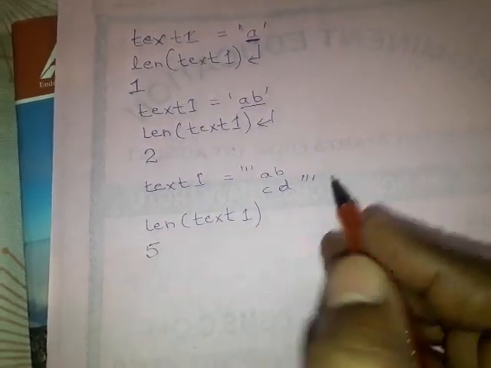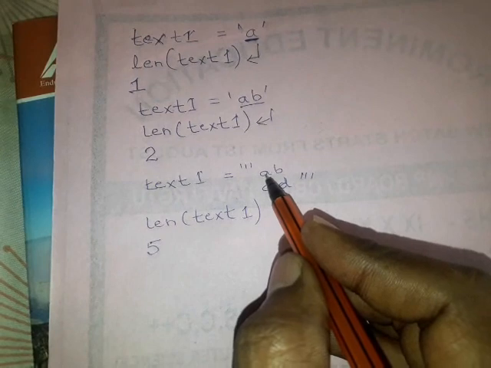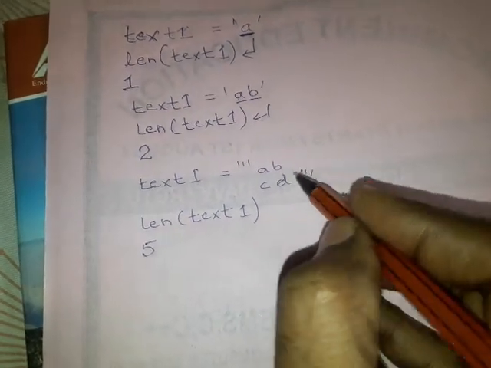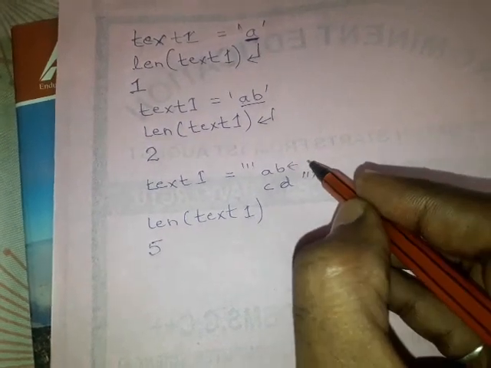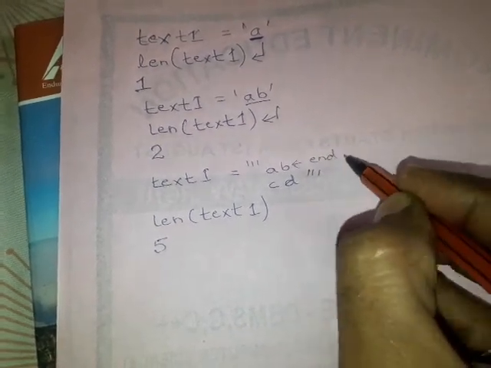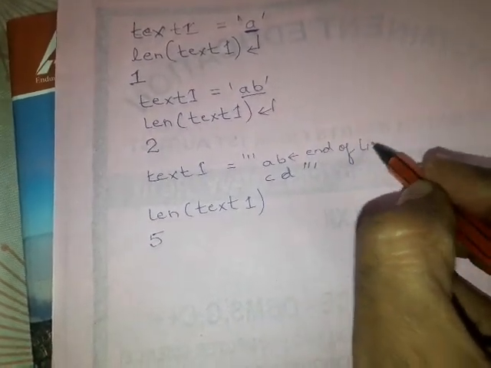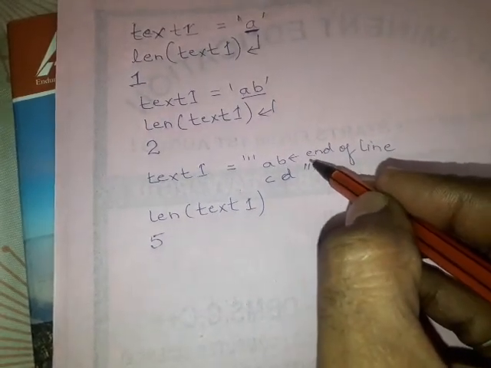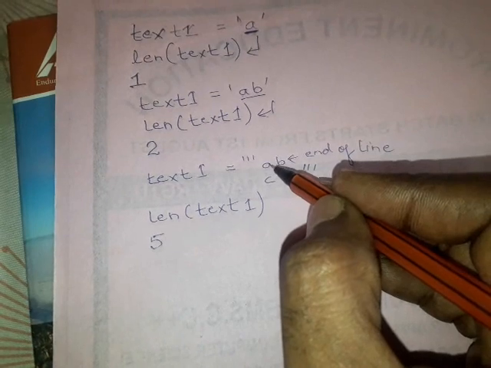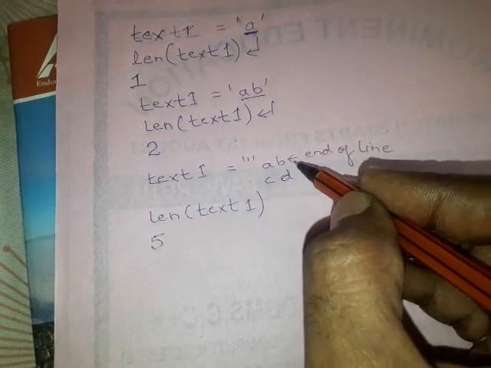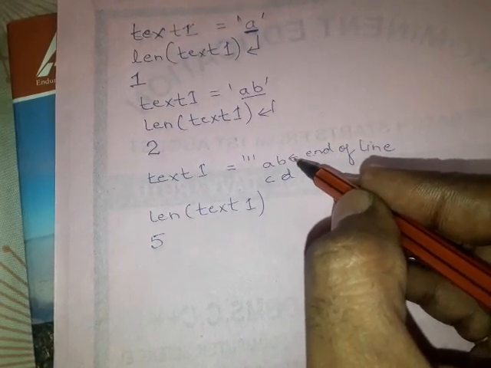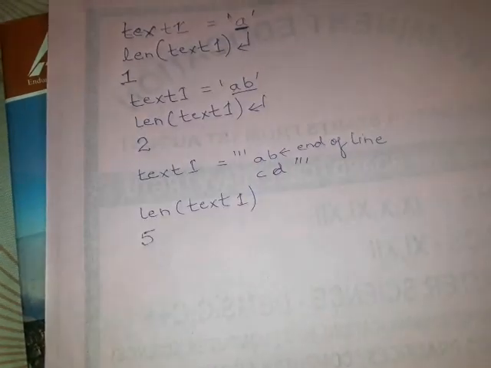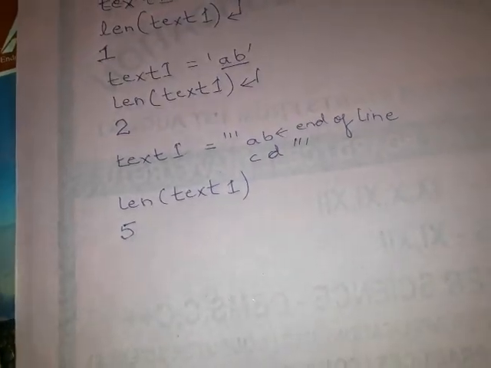Why? Because after a b, which is the last character of the first line, there is an end of line character also, which is not visible to us. So after a b and again a single character end of line, 3 4 5, there are total 5 characters in this text 1, so that's why its length is 5.